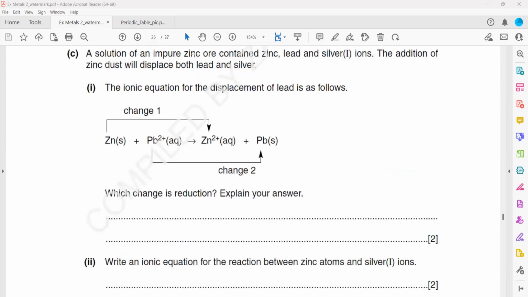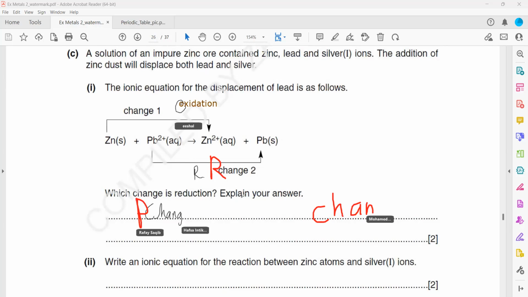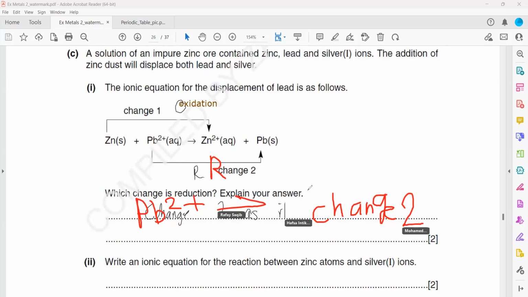The two arrows: you can see a zinc atom turn into a zinc ion. So atom changes to ion. What is this first change? Oxidation or reduction? Oxidation. And what about lead ion turning into lead atom? That is reduction. So which change is a reduction? And why is it a reduction? Because reduction means it is a gain of electrons.